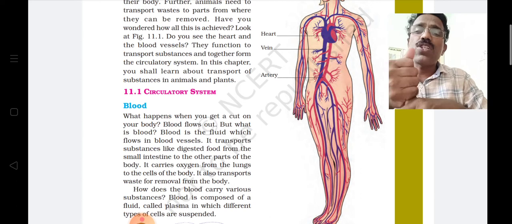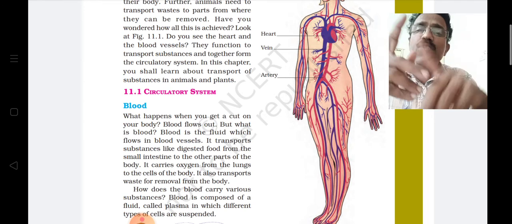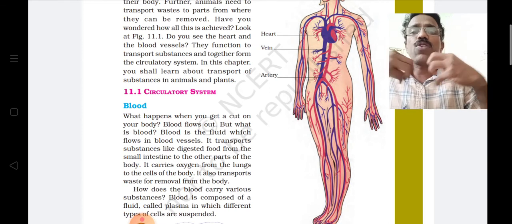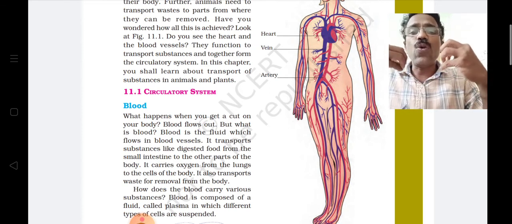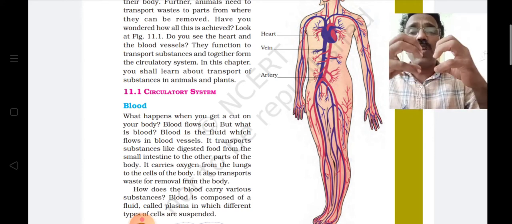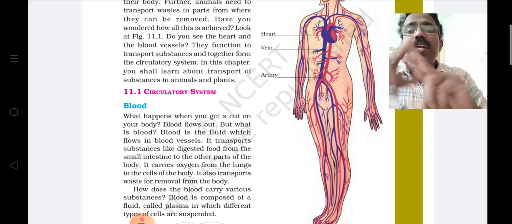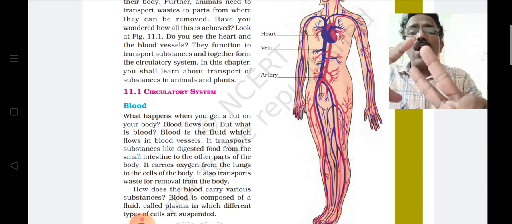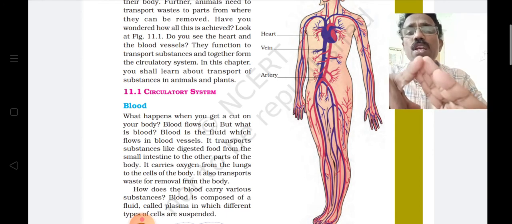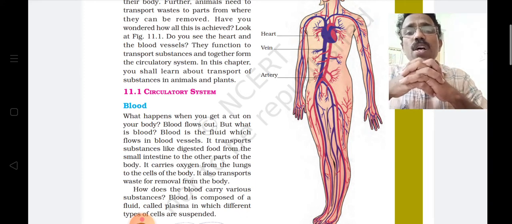So what are the functions of blood? The blood carries food material and oxygen to different parts of the body, as well as the waste material produced in different parts of the body to the organ where it is released. അപ്പോൾ ഈ blood two functions it performs. രക്തത്തിന് രണ്ട് ധർമ്മമുണ്ട്. ഒന്ന് ഓക്സിജൻ, ഫുഡ് മെറ്റീരിയൽ, ഇത് രണ്ടും മാത്രമല്ല, enzymes, hormones, so many materials are transported to different parts of the body through the blood.